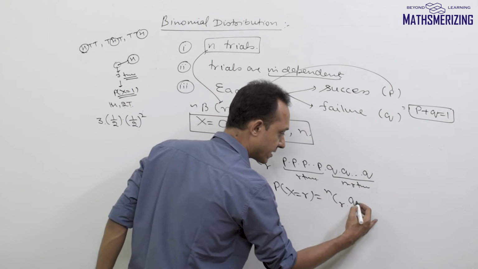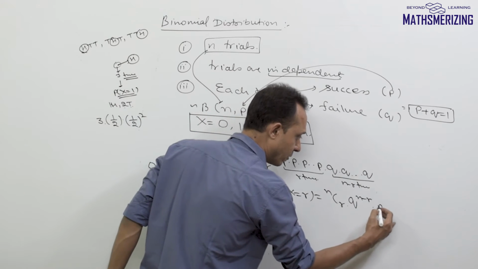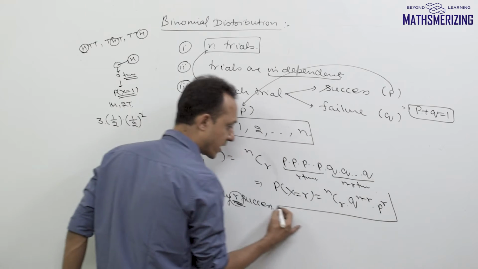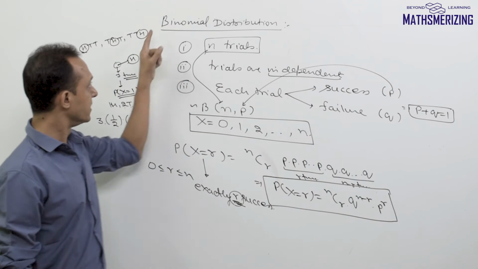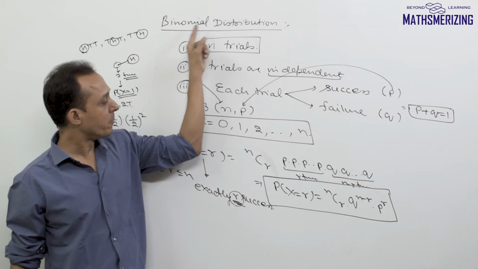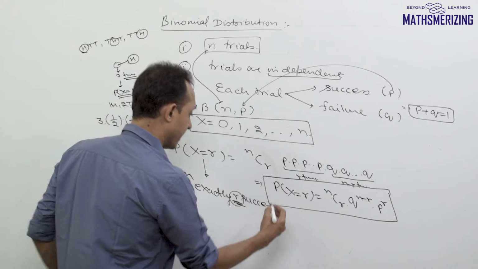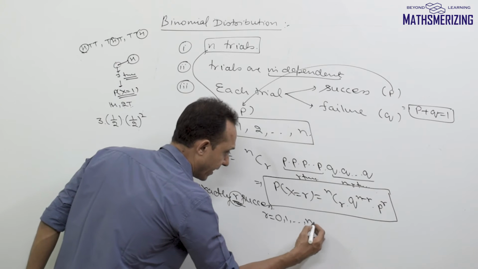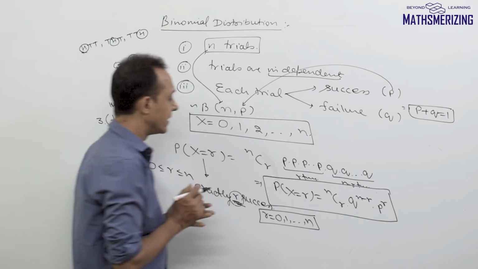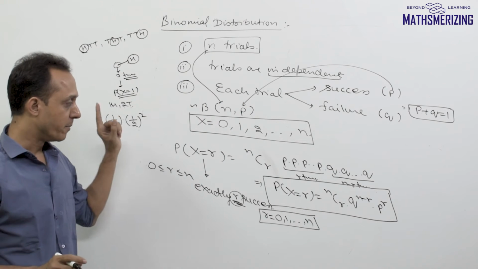Q to the power n minus R into P to the power R, which corresponds to the general term in the binomial theorem. So that's the reason we call this distribution the binomial distribution. And here the value of R is going to start from 0 and end at n. That is the reason we call this the binomial distribution.